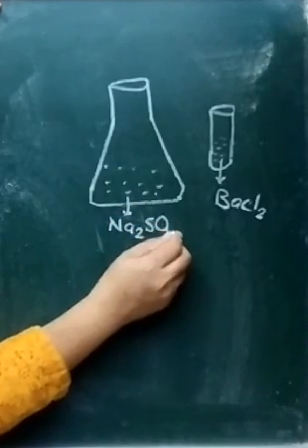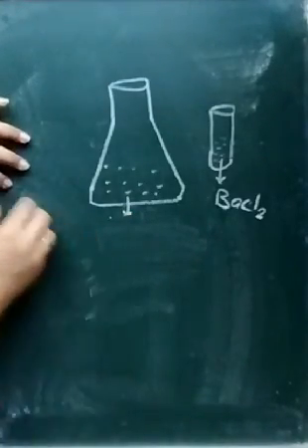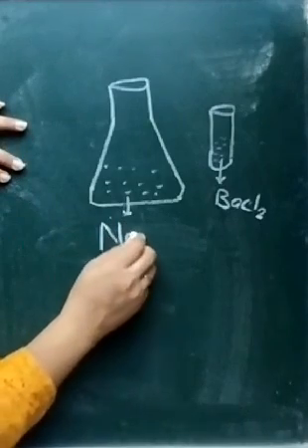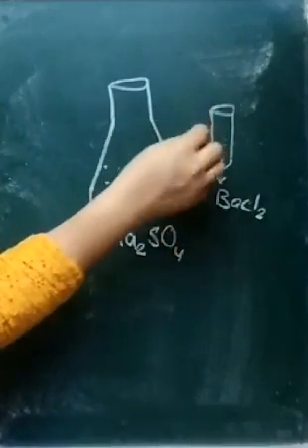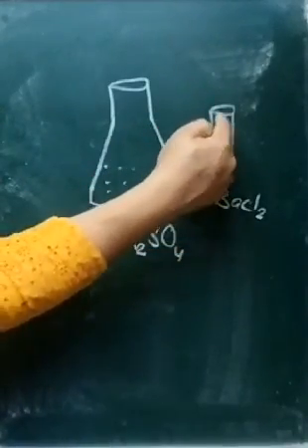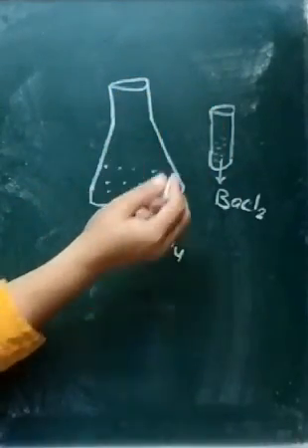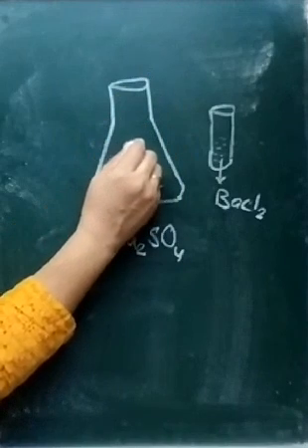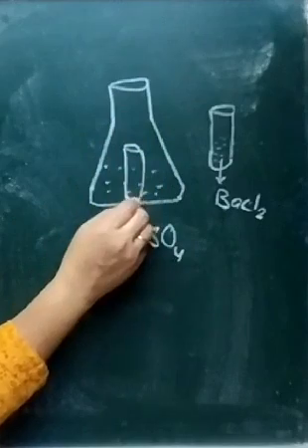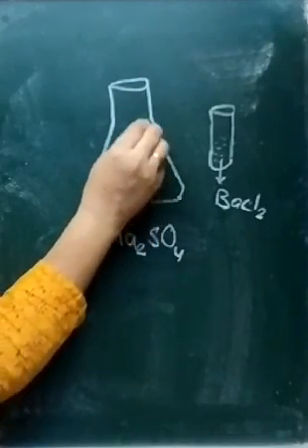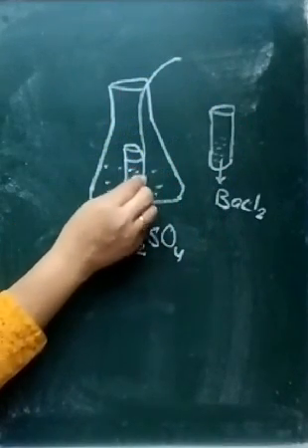Now we have to carry out the experiment with these two solutions. We will take this tube, hold it with a string, and place this test tube inside the conical flask, containing BaCl2 solution.